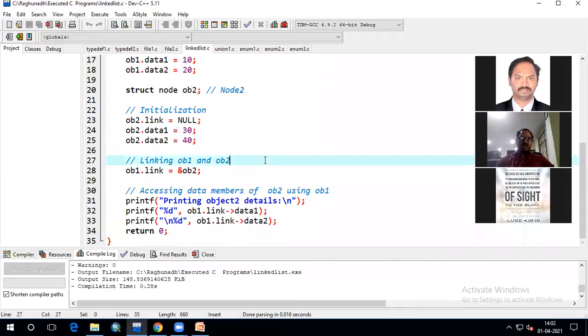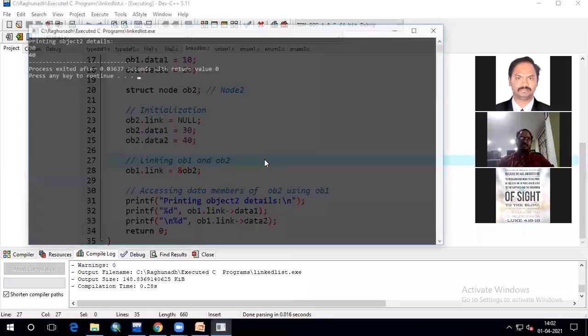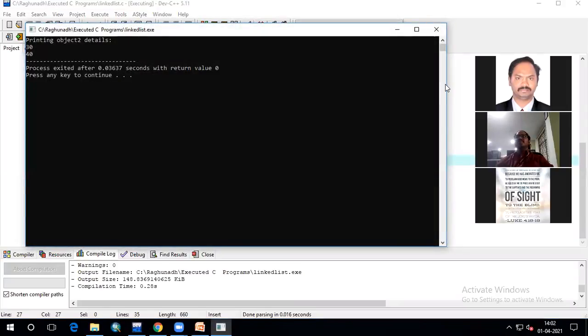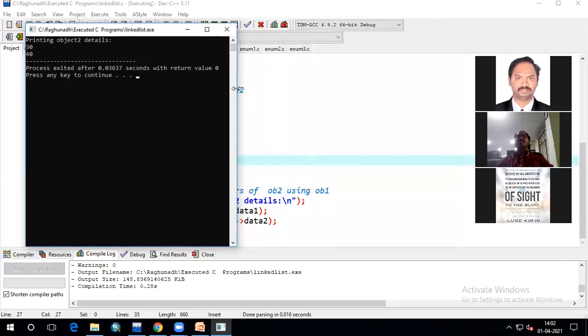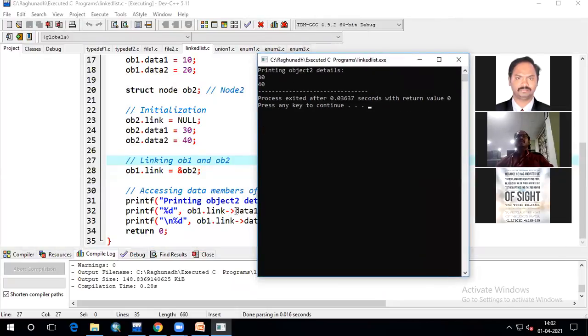So let us run this program so that you will understand. What is the output you are going to get? This is the output you are going to get. So 30 and 40, that means from ob1.link I am accessing the object 2 details. With the help of this pointer, I am accessing the object 2 details.